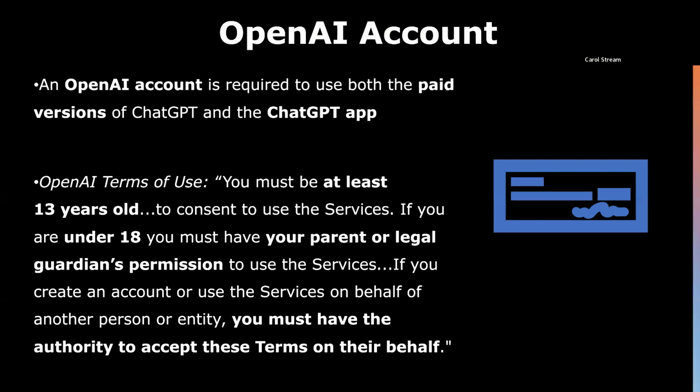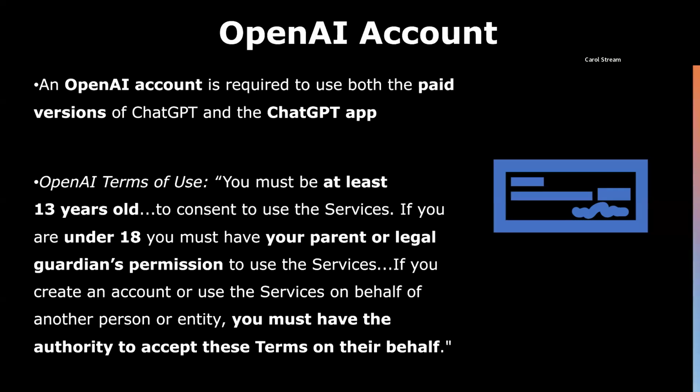An OpenAI account is needed to use the more advanced forms of ChatGPT and the official ChatGPT app for mobile devices. The requirements for signing up for an account are stated on the OpenAI Terms of Use page. Quote, "You must be at least 13 years old or the minimum age required in your country to consent to use the services. If you are under 18, you must have your parent or legal guardian's permission to use the services. If you create an account or use the services on behalf of another person or entity, you must have the authority to accept these terms on their behalf," end quote.